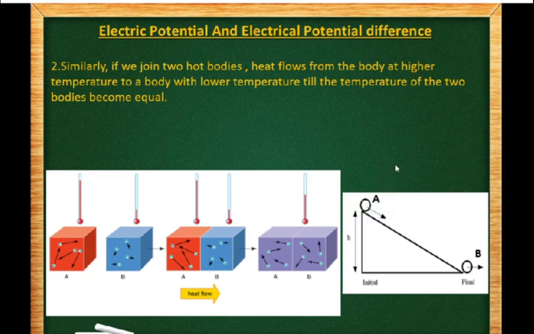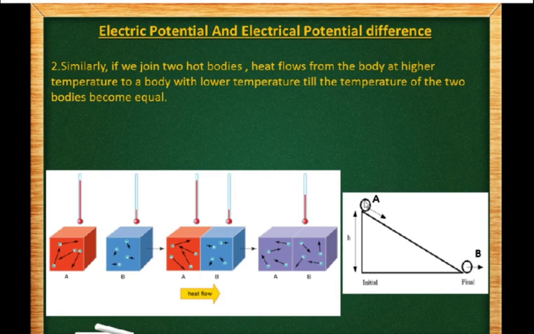Similarly, see the third example. If there is an inclined plane and we keep a ball at the top of the inclined plane, at point A, what will happen? The ball will roll down to point B. Why does this happen?